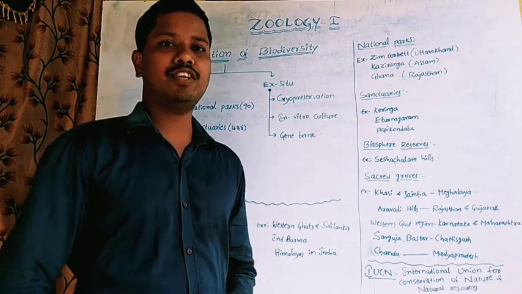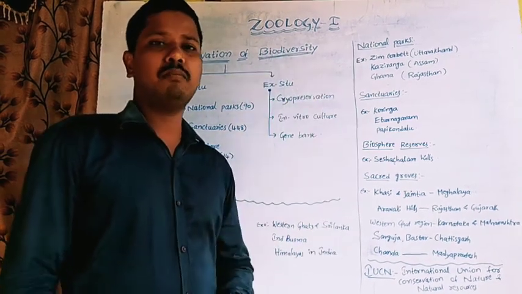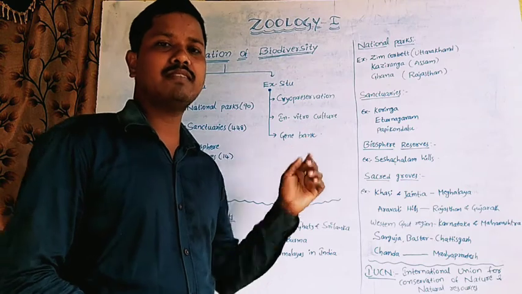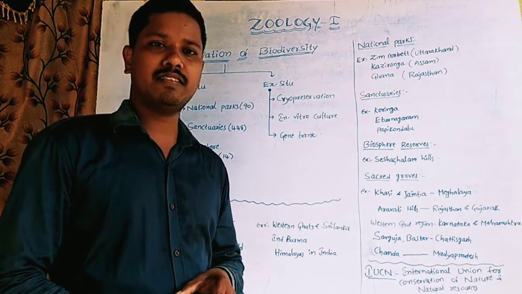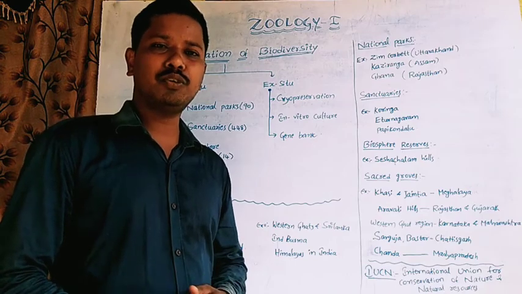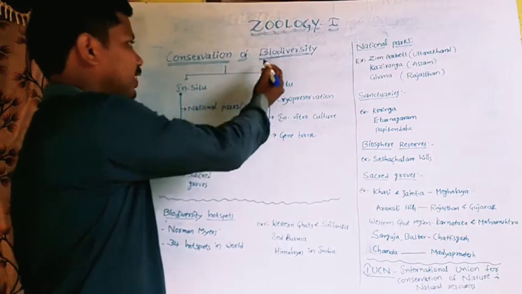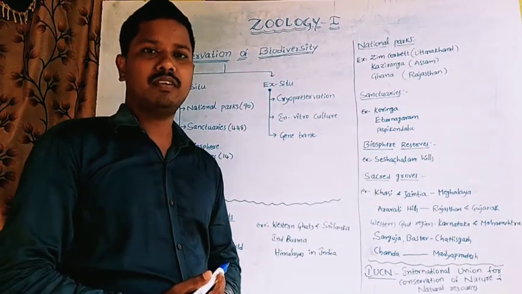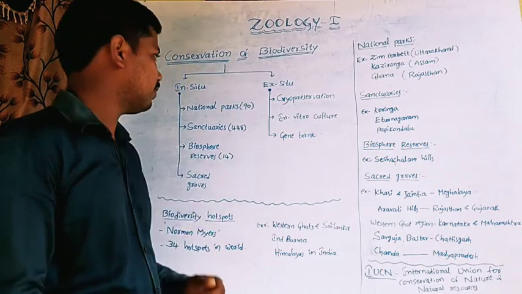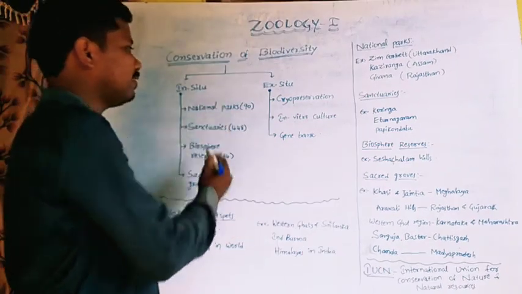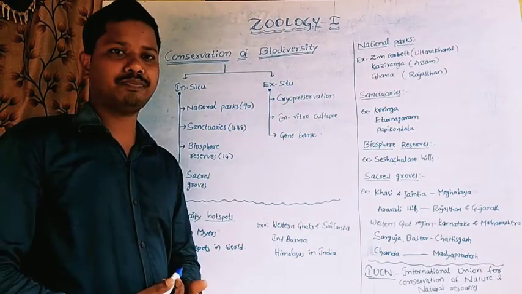Dear students, in this session, I am going to explain about the conservation of biodiversity. It means the process of protecting species which are threatened with extinction. So this process is called conservation of biodiversity. It includes two types of conservation processes. One is in situ conservation, the second one is ex situ conservation.